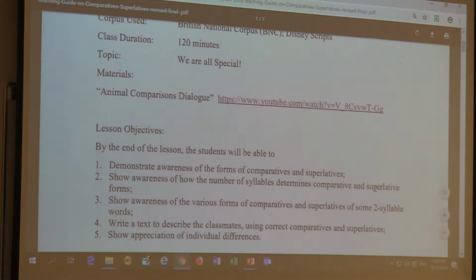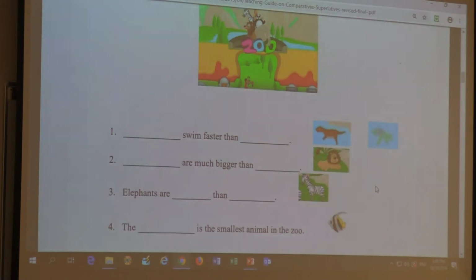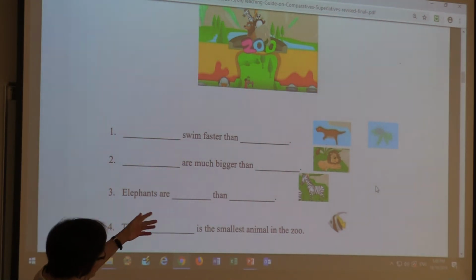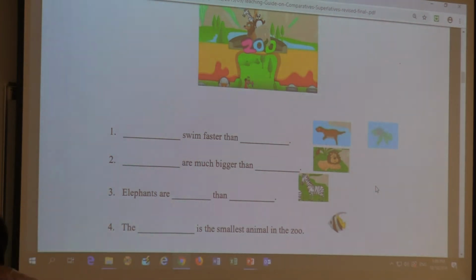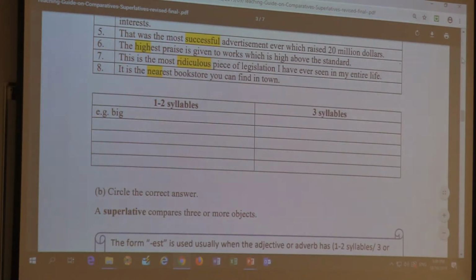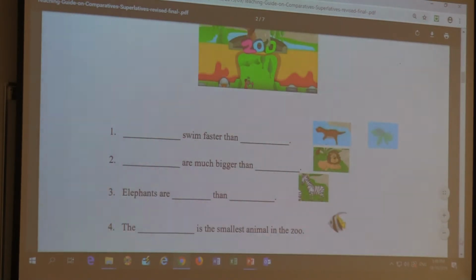So after watching this video clip, the students can complete these sentences. So what swims faster than what? Otters swim faster than turtles, and so on. So this can give them language practice, and they can understand the meanings well with those pictures, the video clips, instead of presenting isolated sentences without any context.